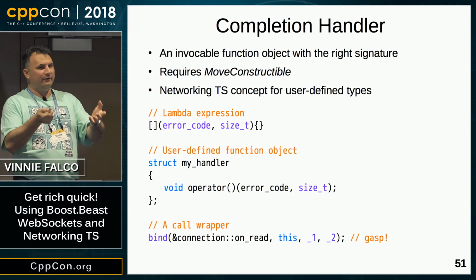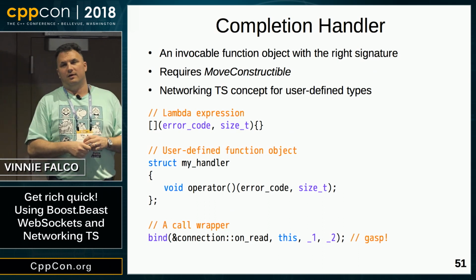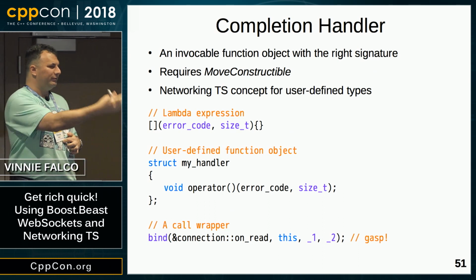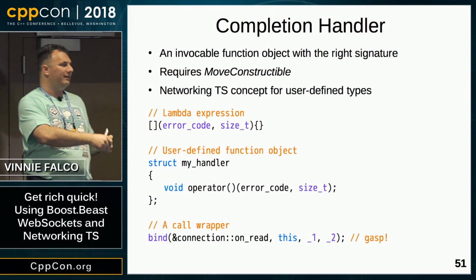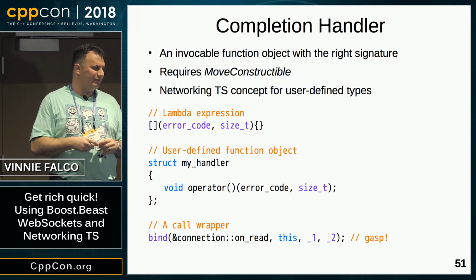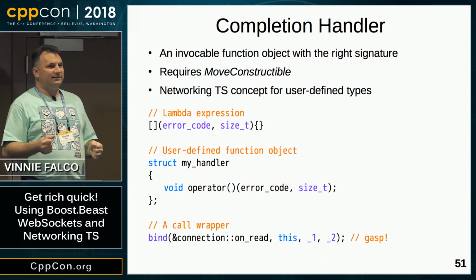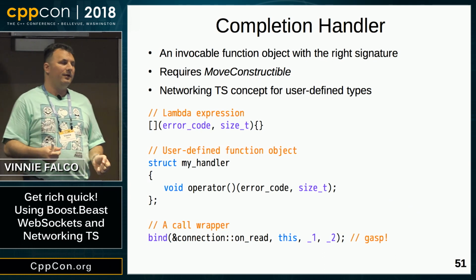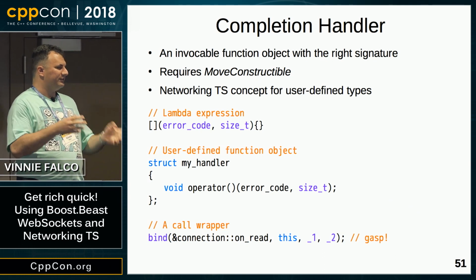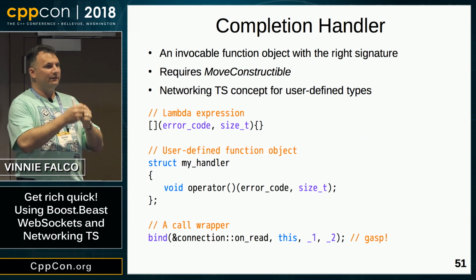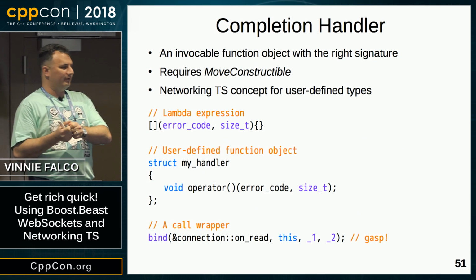Well, it turns out the next concept is called a completion handler. Asynchronous operations invoke a completion handler, which is a concept in networking TS. It's an invocable function object that has a particular signature. They need to be move constructible. The asynchronous operation will take ownership of the completion handler by move constructing it, and it will keep it alive until after it invokes the handler.